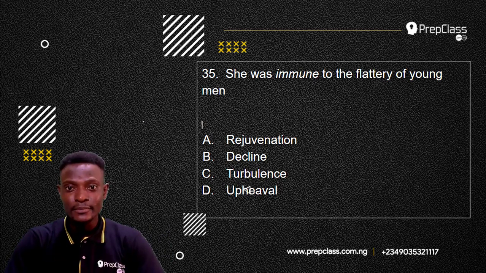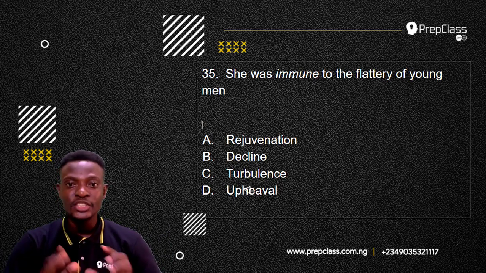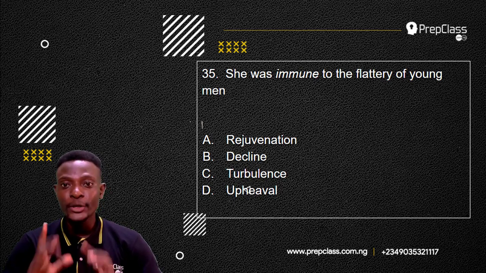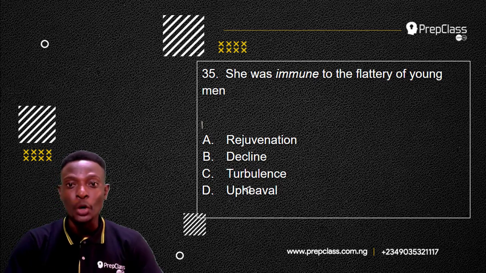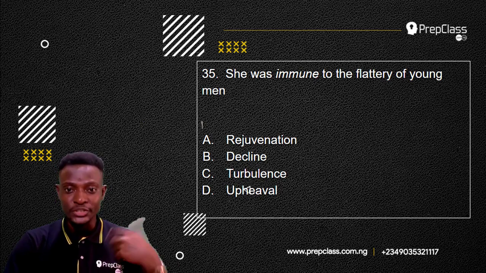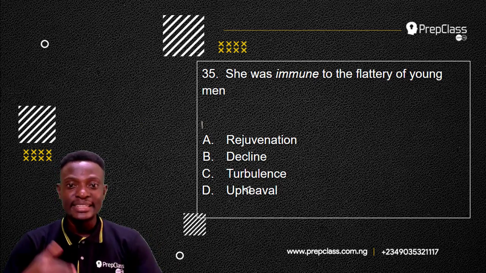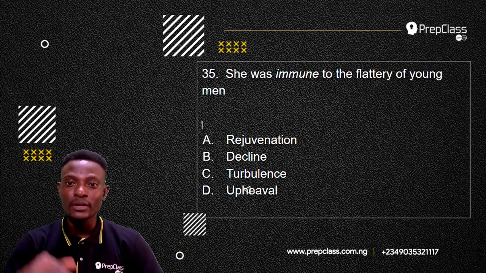Question 35 reads, she was immune to the flattery of young men. Remember, we had to select the option that is the opposite of the word in italics. The word in italics is immune. Option A is rejuvenation. Option B, decline. Option C, turbulence. And option D, upheaval. So which of these options is the opposite of immune?